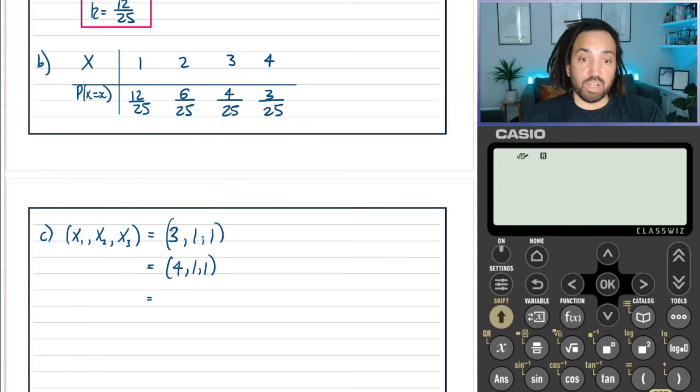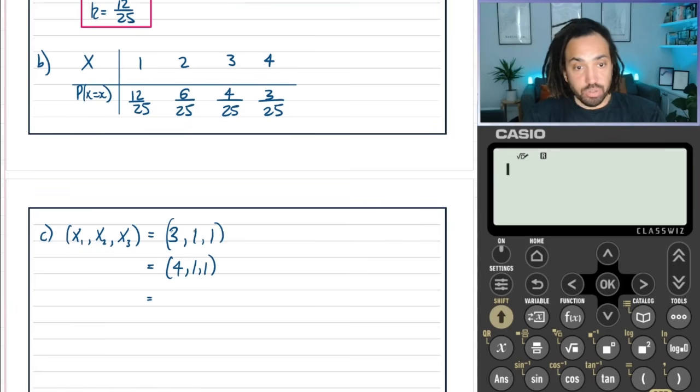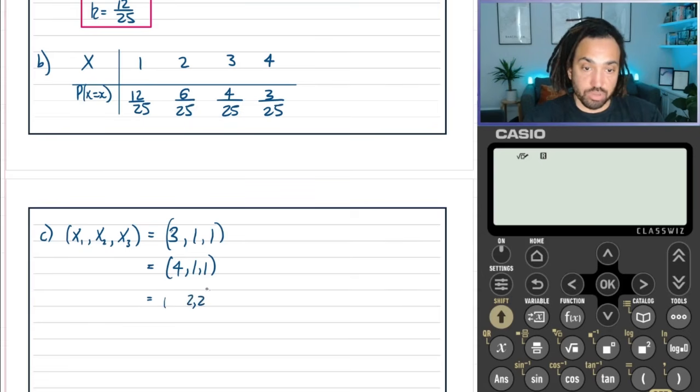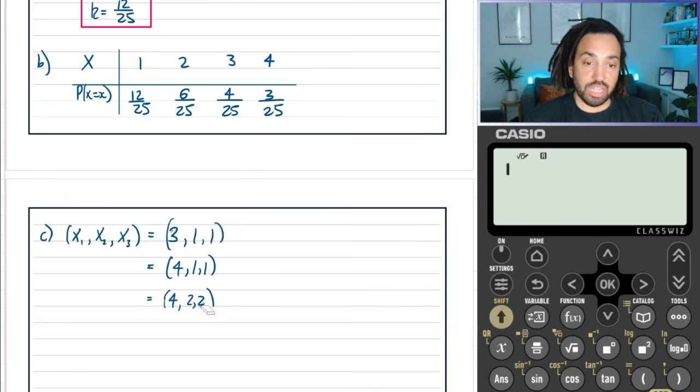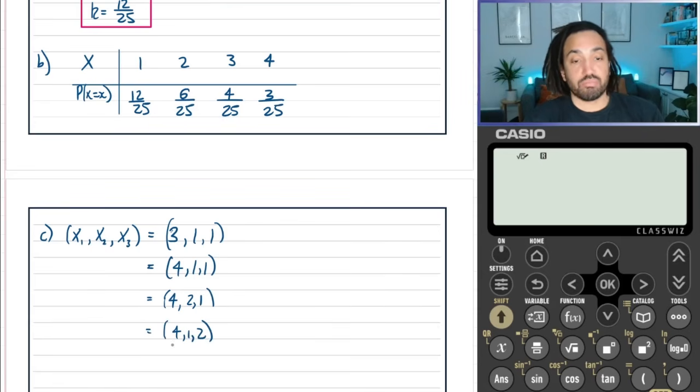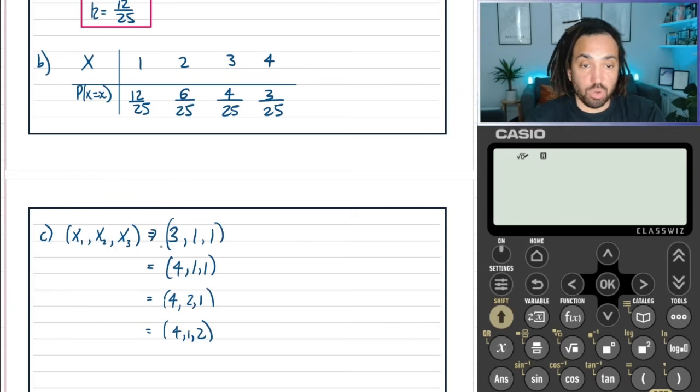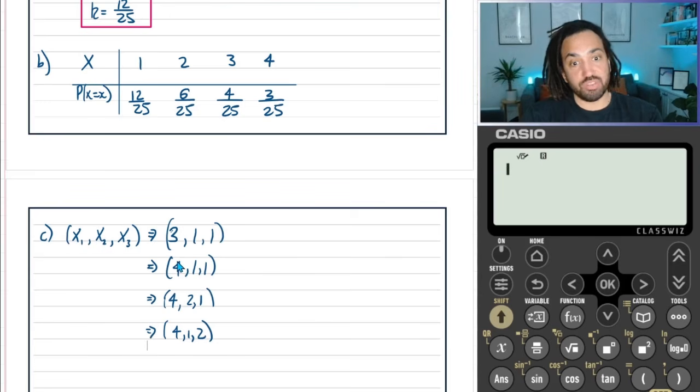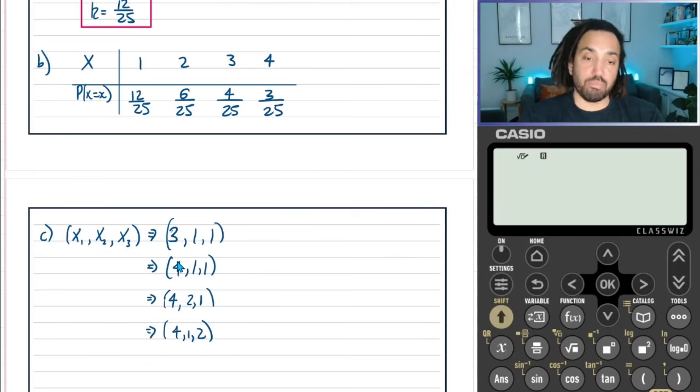Now, what if one of the other two, x2 or x3, were 2? Well, they couldn't both be 2, because if we had 2, 2, then the highest this one could be was 4, which means it's not bigger than those two added together. But you could have 2, 1. And you could also have 1, 2. Perfect. So those are the 4 ways in which we can get the first observation being bigger than the sum of the next two.